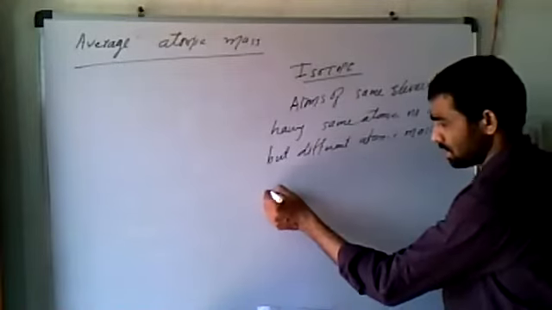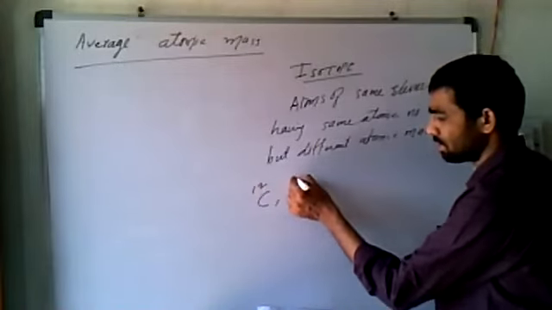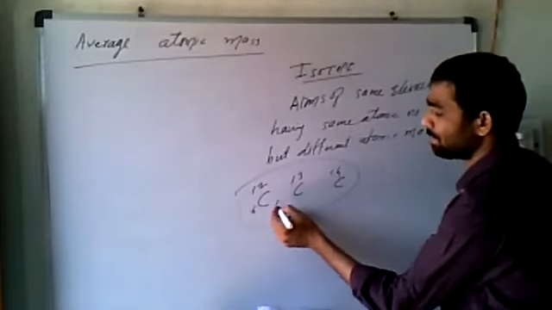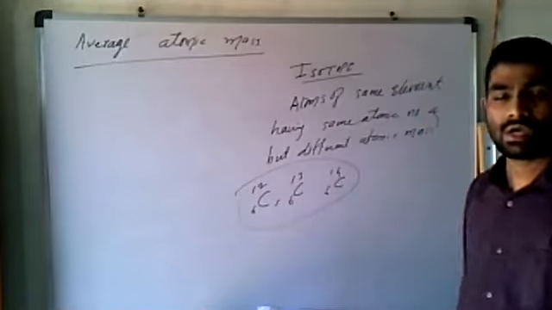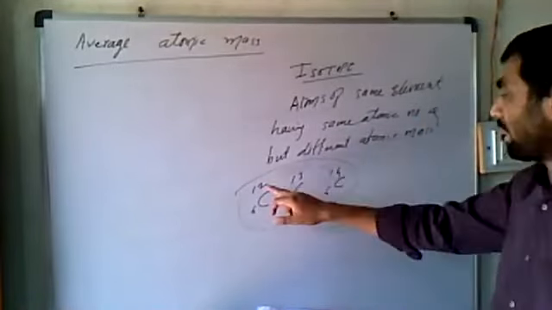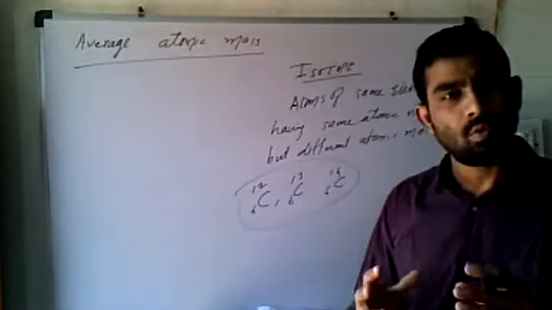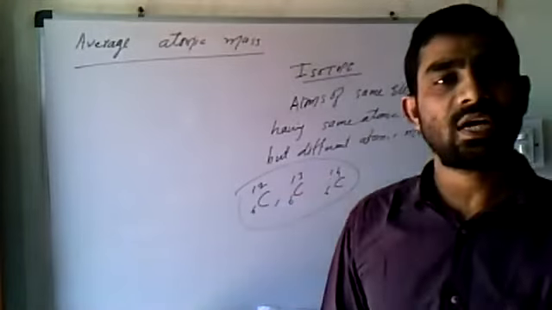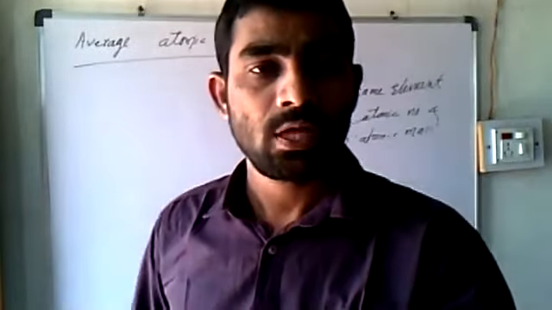Example is carbon 12, carbon 13, carbon 14. Atomic numbers are 6, 6, 6 and the atomic number is the same, but atomic masses are different. What is the meaning of this atomic mass? We will see in the next lecture. Okay, so if you have any question